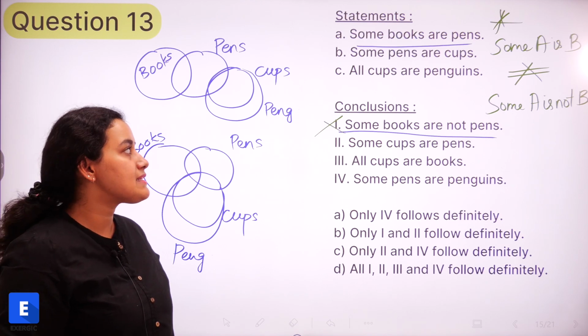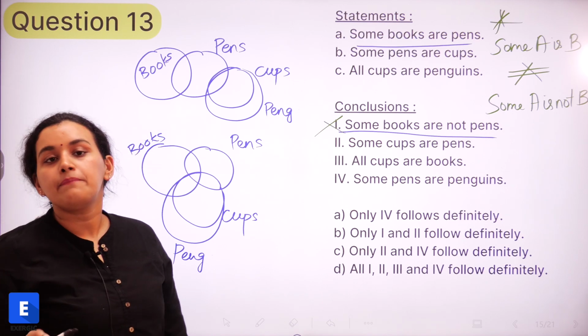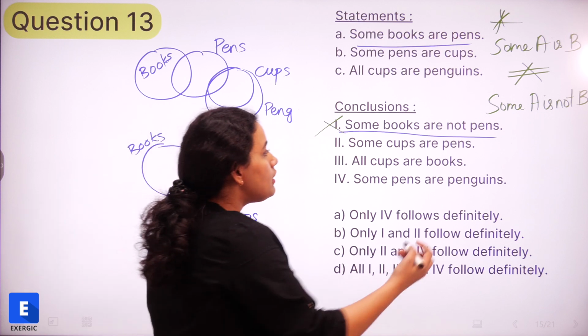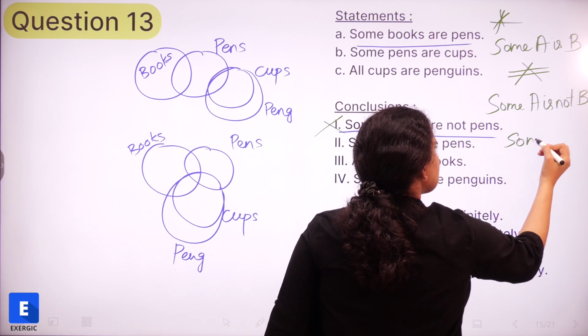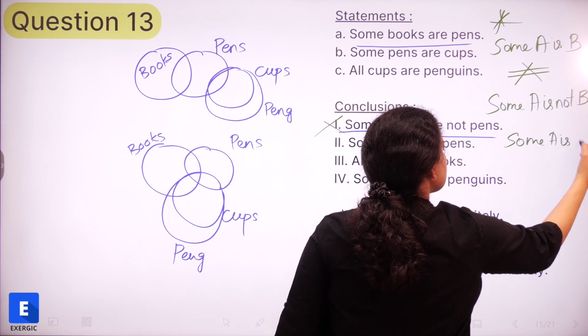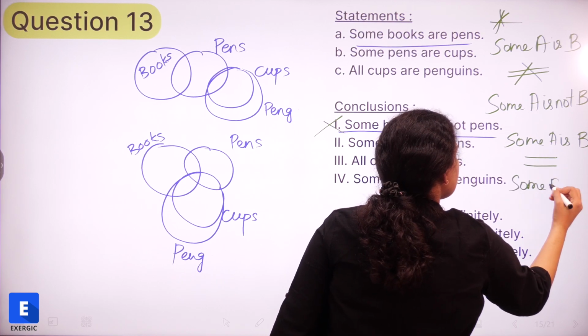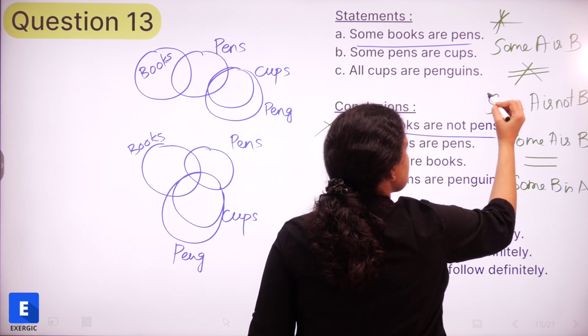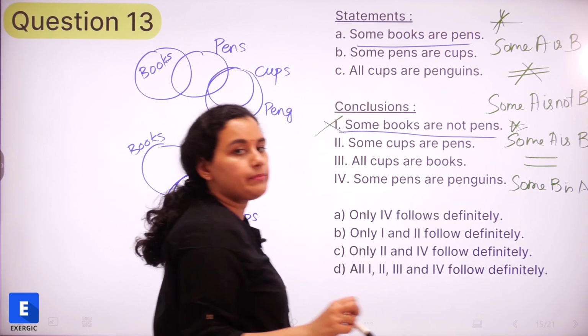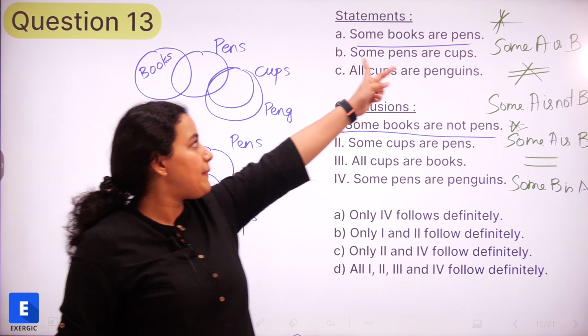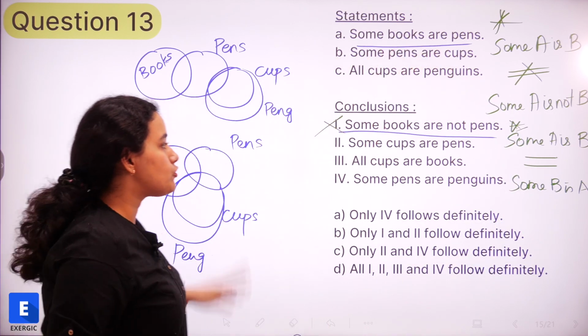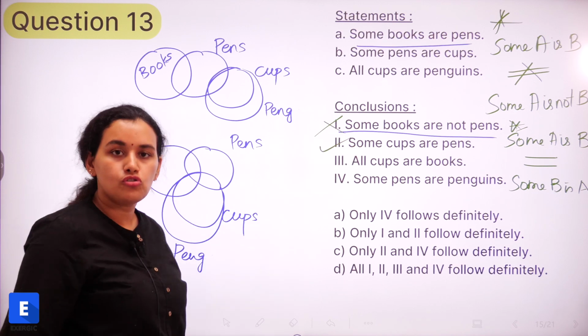Second, some pens are cups. So some cups are pens. Is it going to be true? If I have some A is B, then it means that some B is A. So again, something that you need to remember. Okay. So if some pens are cups, then some cups are going to be pens. This is going to be true.